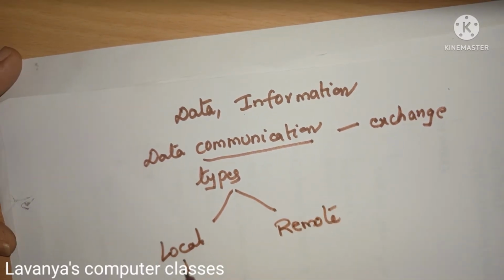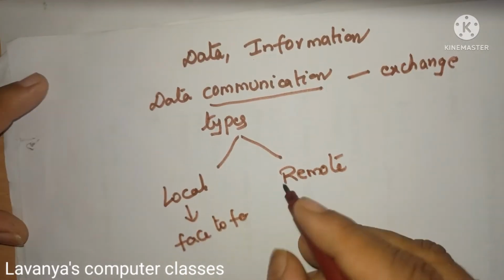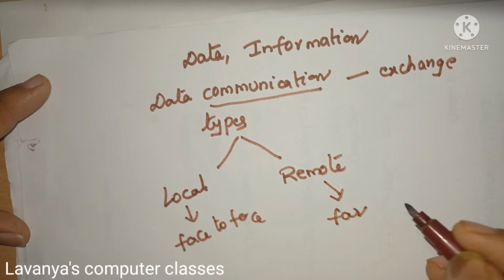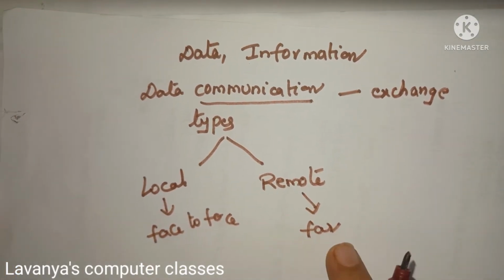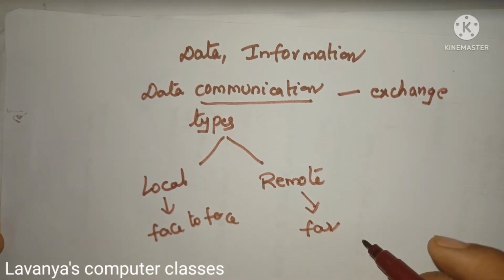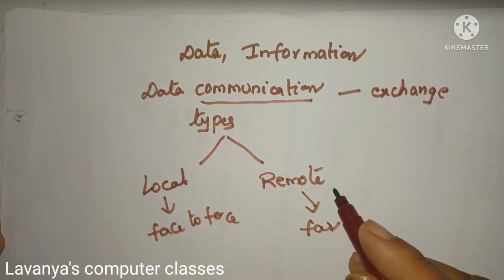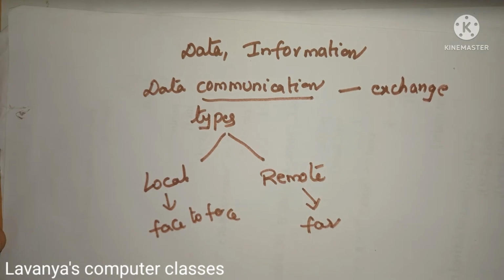Local communication means both are near, like face-to-face communication. Remote means far distance. If you want to send any information to far places, that type of communication is known as remote communication. Telegrams, telephones, letters, WhatsApp messages, those all are examples of remote data communication.